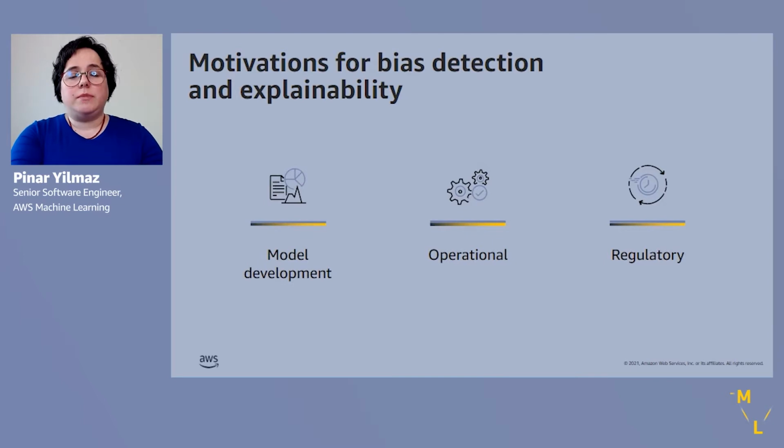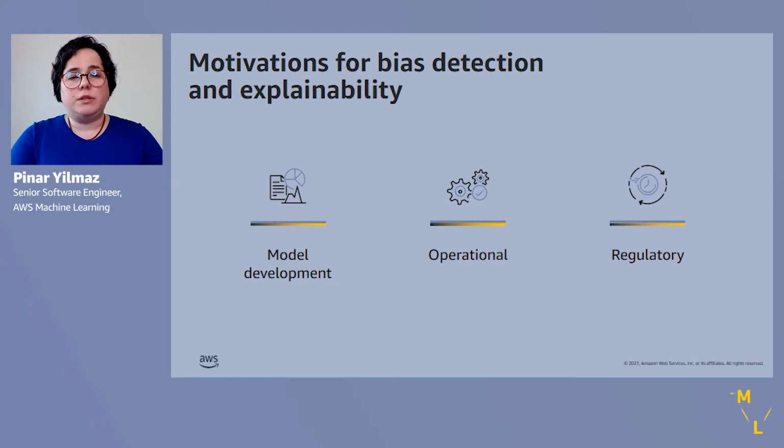So today, during machine learning development, the first step is to clean up the data and explore the data for different aspects, and then start the model training. And during this model development phase, the bias can creep in either inside of the data or through the model training phase.